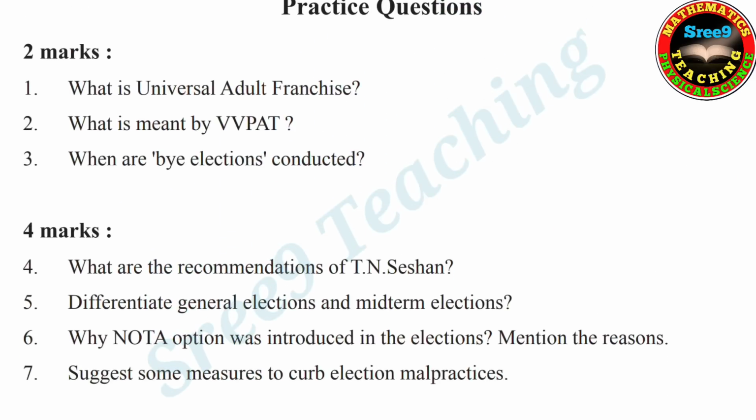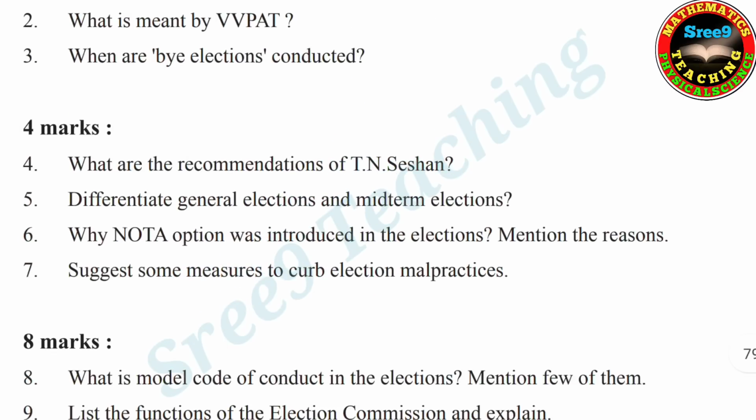So 2 marks questions. First one, what is universal adult franchise? Second, what is meant by VVPAT? Third, when are by-elections conducted? Important. 4 marks questions. Fourth, what are the recommendations of TN Seshan? Fifth, differentiate general elections and mid-term elections. Sixth, why NOTA option was introduced in the elections? Mention the reasons. Seventh, suggest some measures to curb election malpractices.